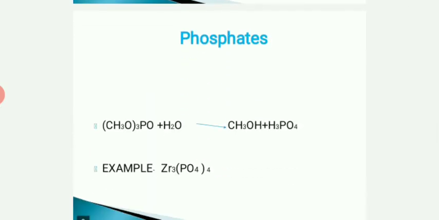Next is phosphate. Insoluble phosphate may be precipitated by deriving the phosphate ion by stepwise hydrolysis of trimethyl or triethyl phosphate. In this example, we are considering trimethyl phosphate. This trimethyl phosphate is treated with water molecules, and we get methyl hydroxide, that is methanol, along with phosphoric acid. For example, zirconium is precipitated as zirconium phosphate in the methyl phosphate medium containing sulfuric acid. Similarly, we can precipitate bismuth also as bismuth phosphate using this method.